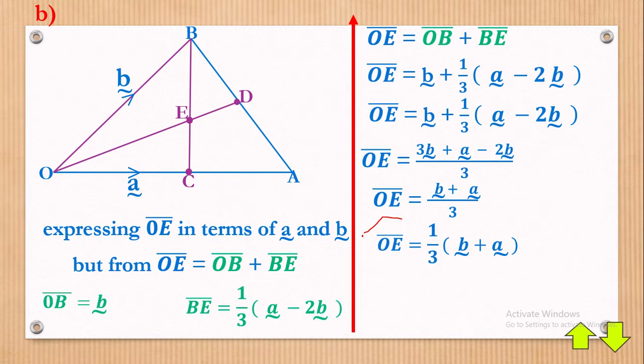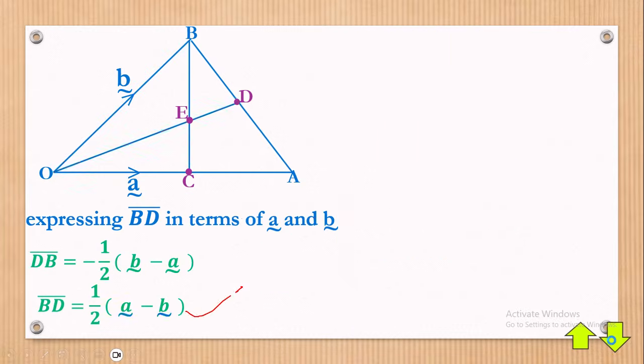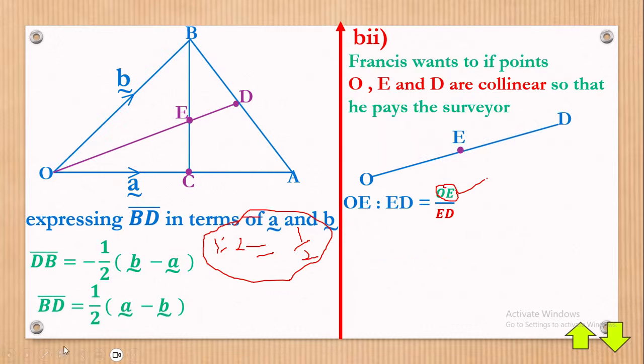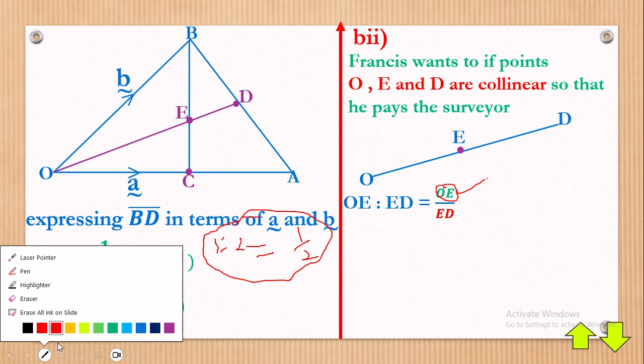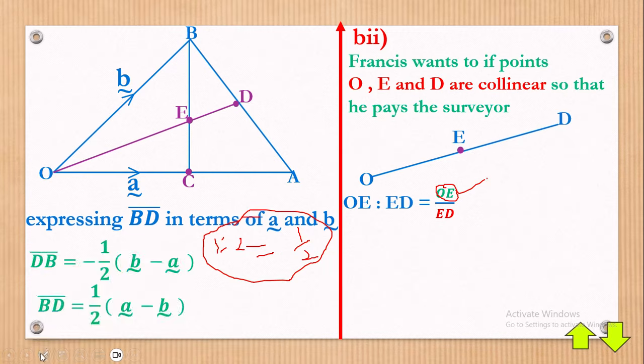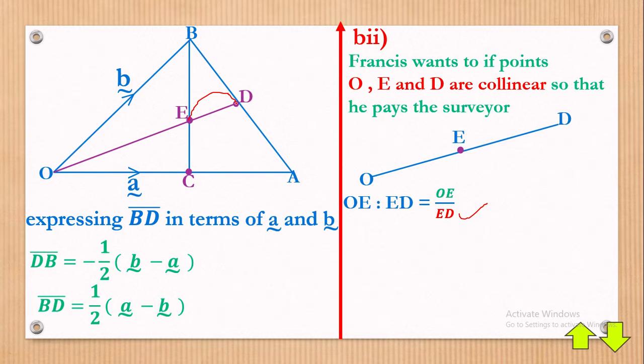We have OE, it is right here. So therefore, let's go back and ask ourselves, do we really have ED? Do we have ED? We don't have ED anywhere. But is there a way we can get ED? By the way, ED is from here up to there. So how can we get ED?